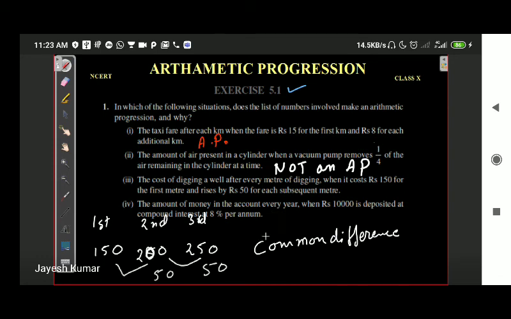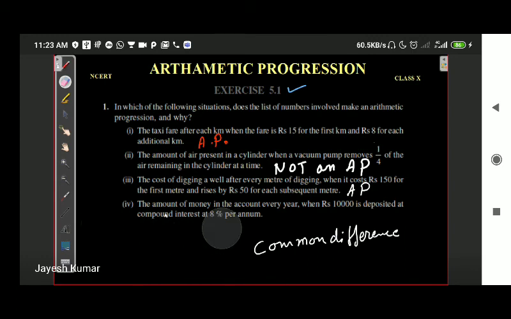Since the common difference is the same, this is an AP. Okay. So students, you can try to make an observation.